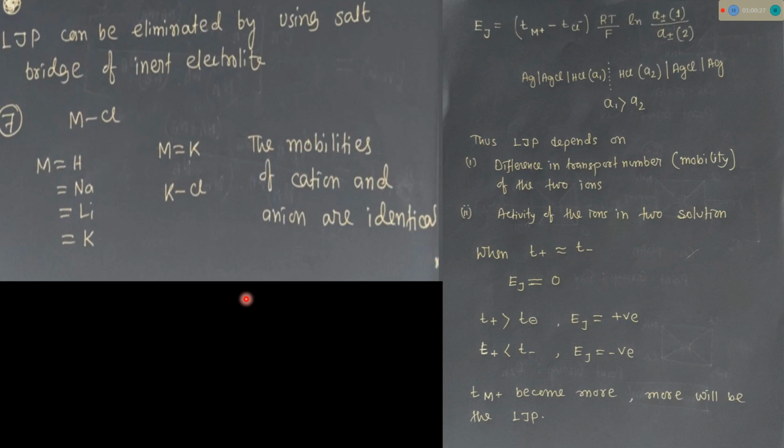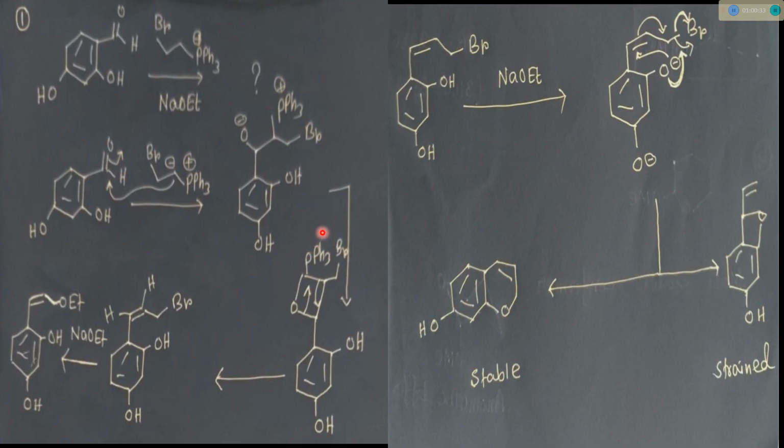Because the mobilities of K plus and Cl minus are quite similar. So we discussed some extra things about those questions.